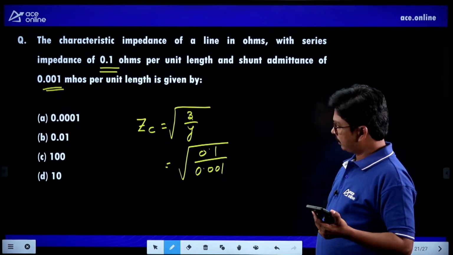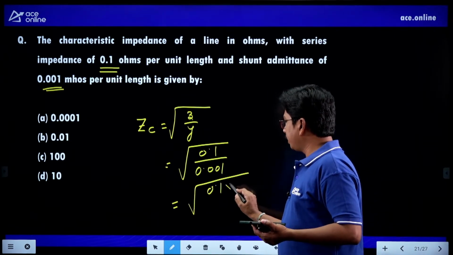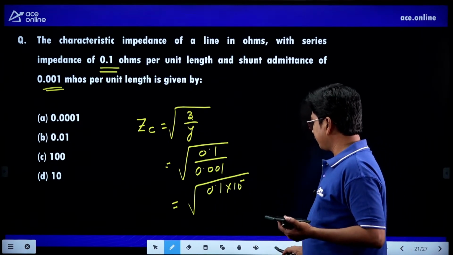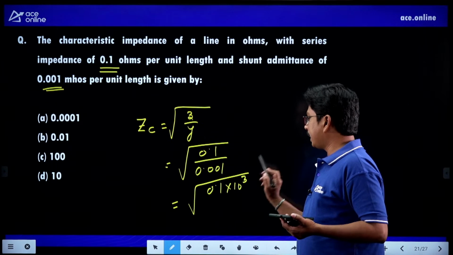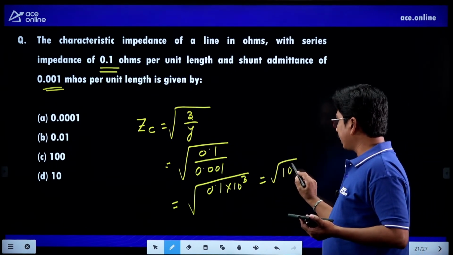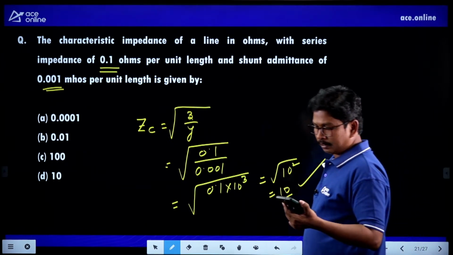ZC, please check it. It will be 0.1 into 10 power minus 3 in the denominator, so it will be 10 power plus 3. So it will be root of 100 square. It will be 10, not 100. Yes, it will be 10.